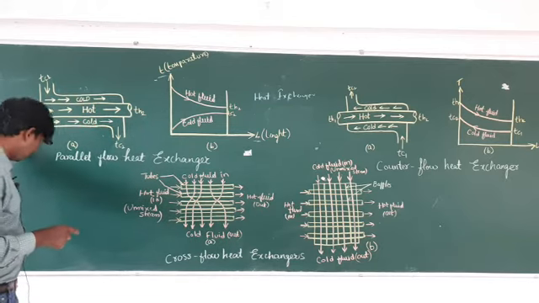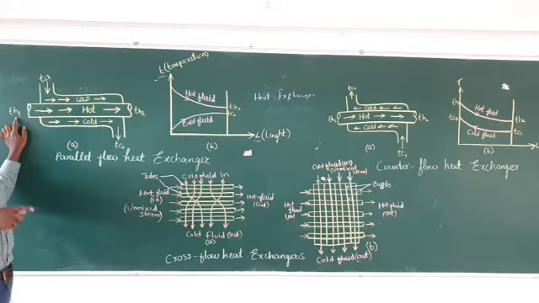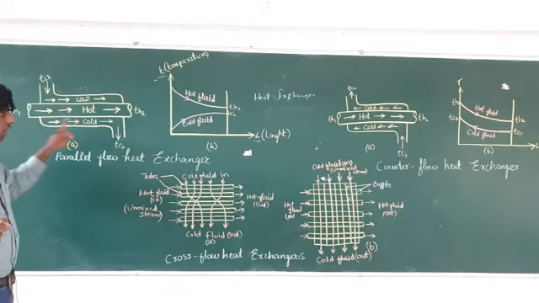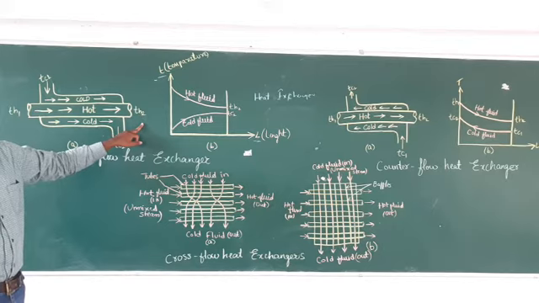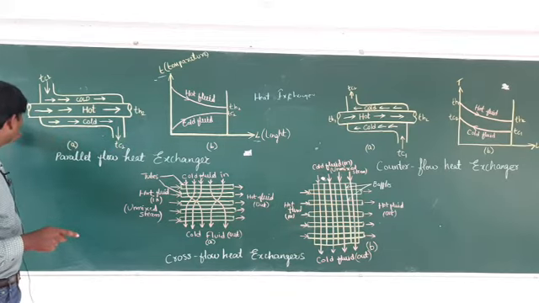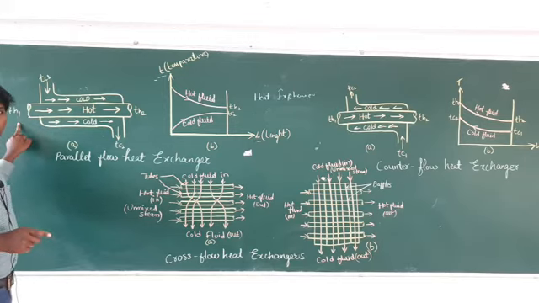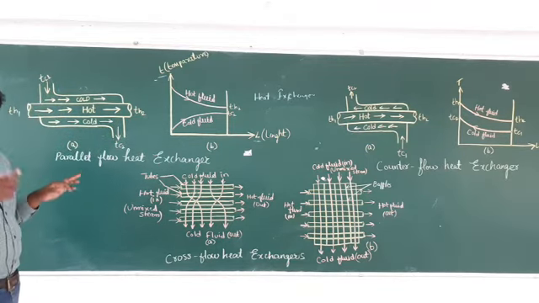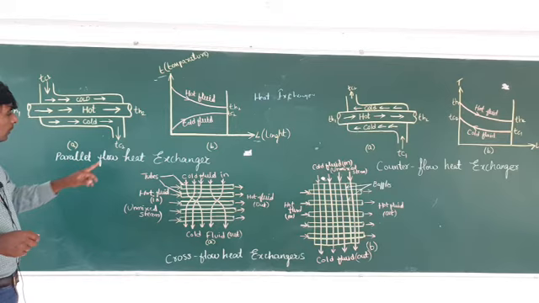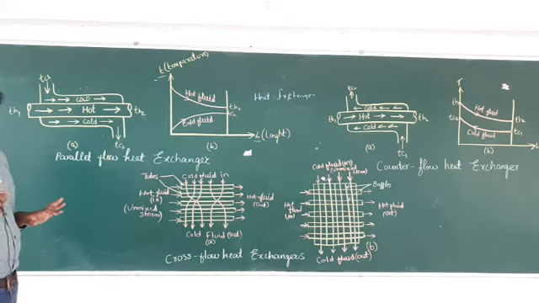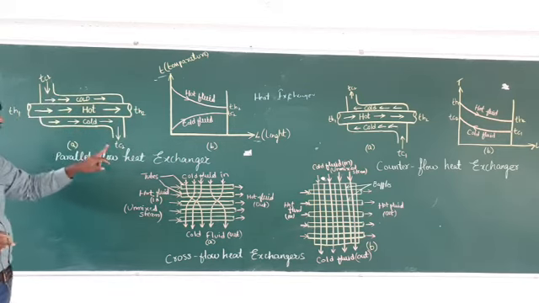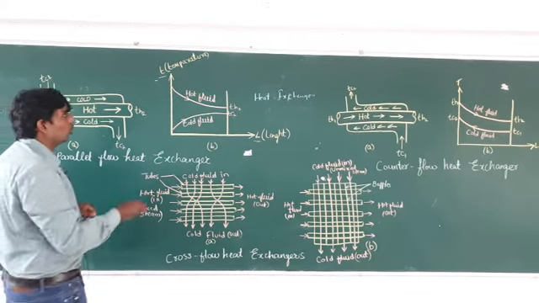So here TH1 is the entering temperature of the hot fluid. T stands for temperature, H stands for hot, and 1 stands for the first section. This one is known as the second. 1 stands for entry and 2 stands for exit. So whenever TH1 is given, the hot fluid enters. TH2 is given, the hot fluid exits. TC1 is given, the cool fluid enters. When TC2 is there, the cool fluid exits. Next you have to draw the TL diagram.